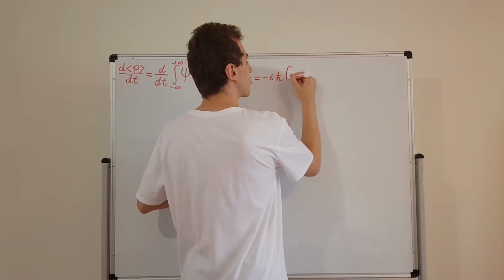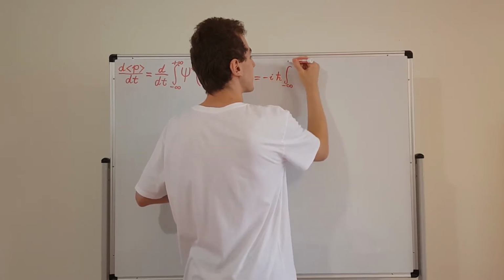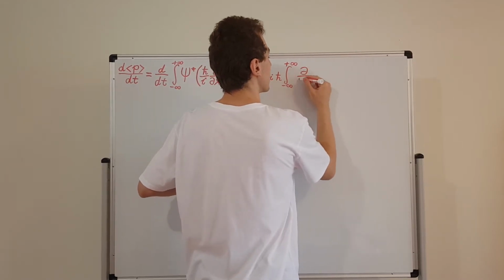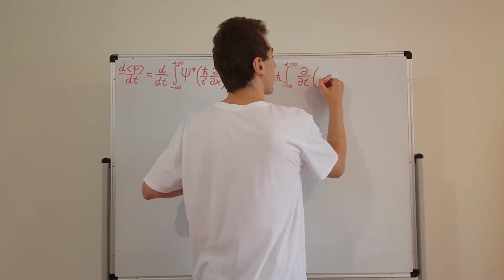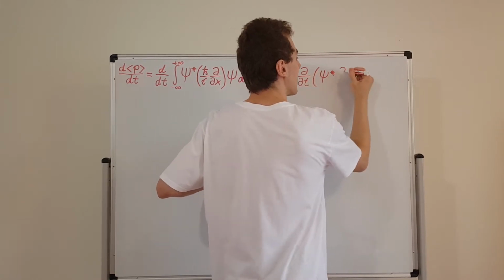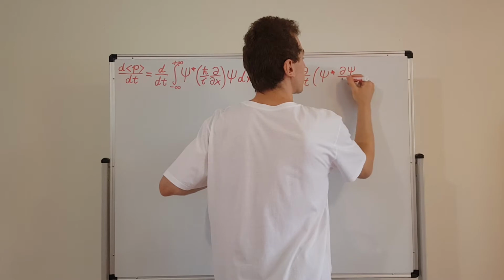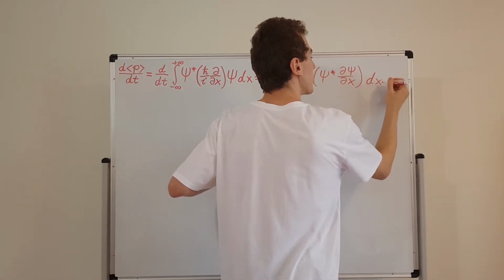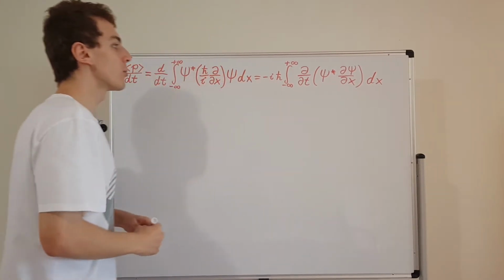When we bring the derivative with respect to time inside, it's going to turn into a partial time derivative. We're going to have the partial time derivative of psi star, and then the partial derivative with respect to position of psi. And this is all getting integrated with respect to x. So let's have a look at what we have.